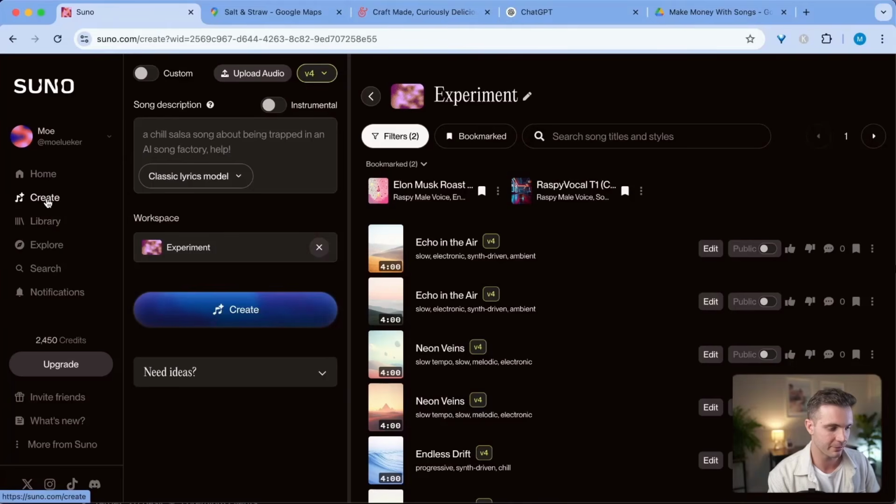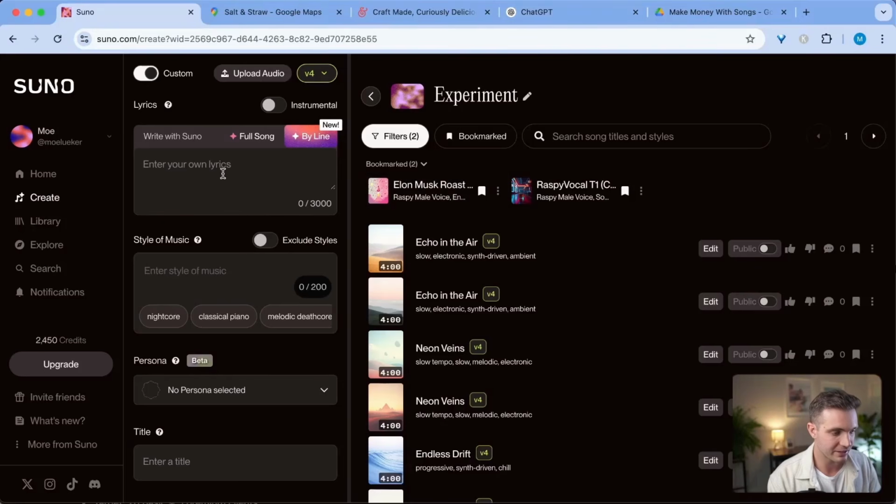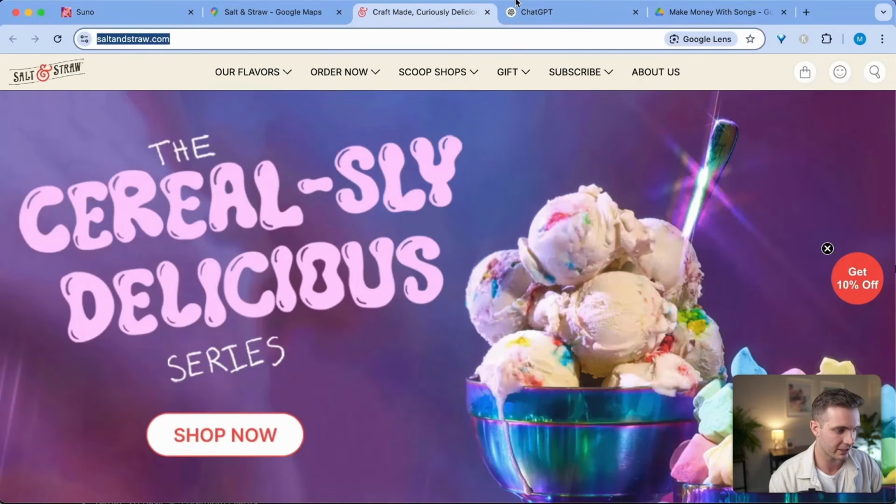Click on the create tab on the left hand side. Once you click here on the custom mode, you can enter the lyrics, the style of music and the song title. If you haven't seen the video on my channel on how to use this platform effectively, I'm going to show you how to use it in just a minute right now. The best way that I love using this is with my own custom GPT. I'm going to first go to Salt and Straw and click copy.